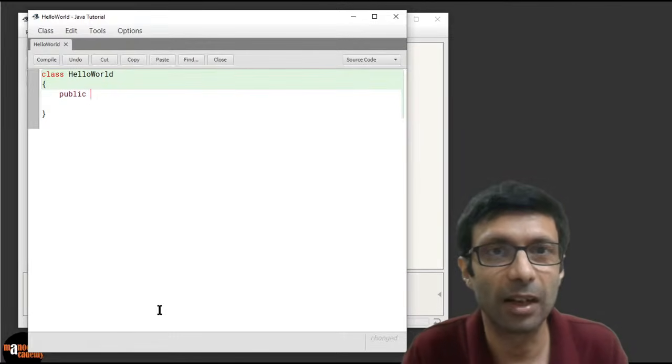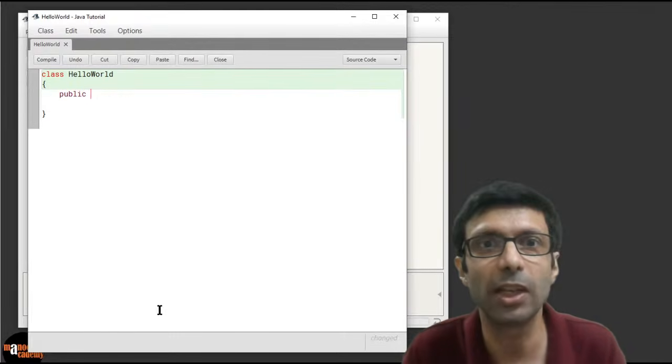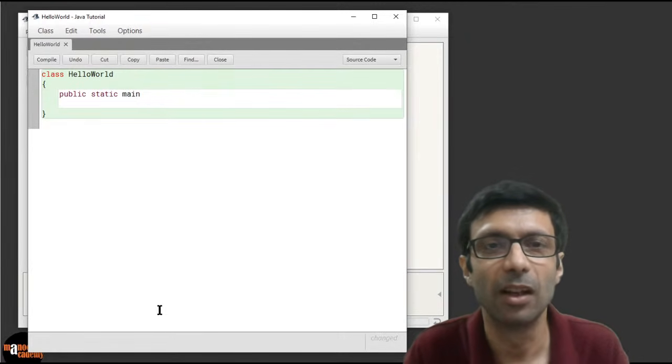So before we write that Hello World printout, we need to create a main function, and we need to do this: public static void main.